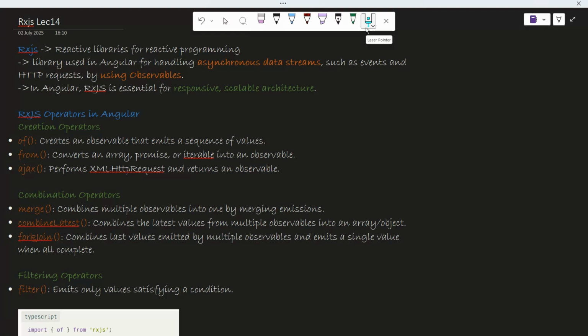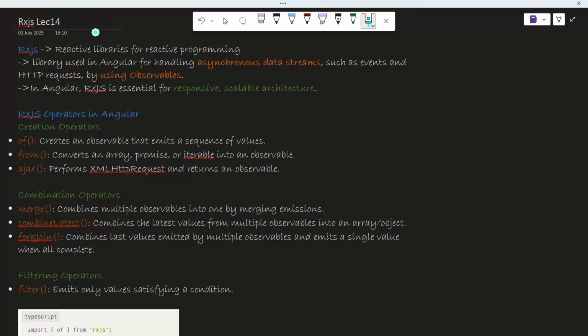So in this Let's Code Angular series, we will now understand a very important concept, RxJS. Okay, so what is RxJS? This is a very fancy term, right? Because we don't know what RxJS is. But in Angular, everyone talks about RxJS.